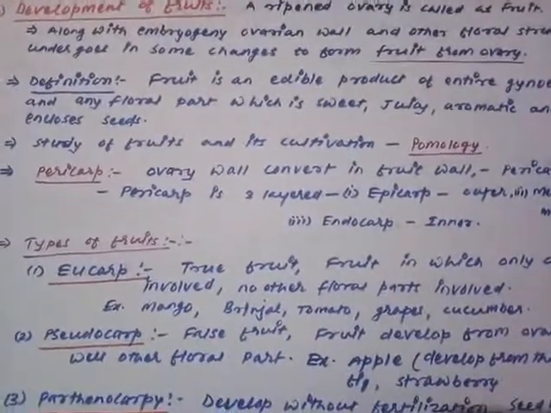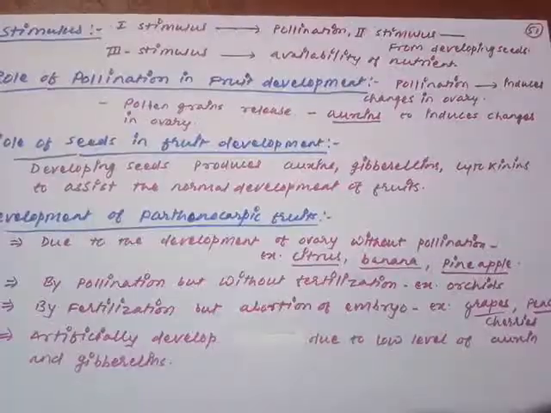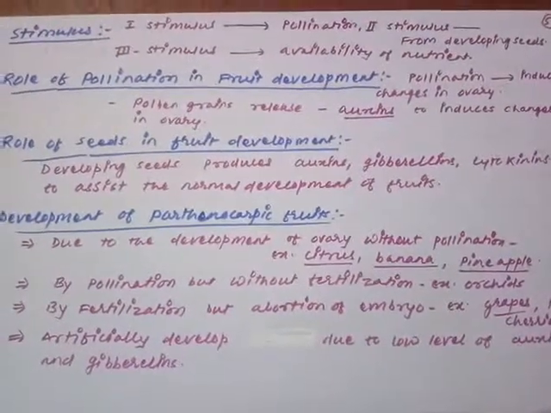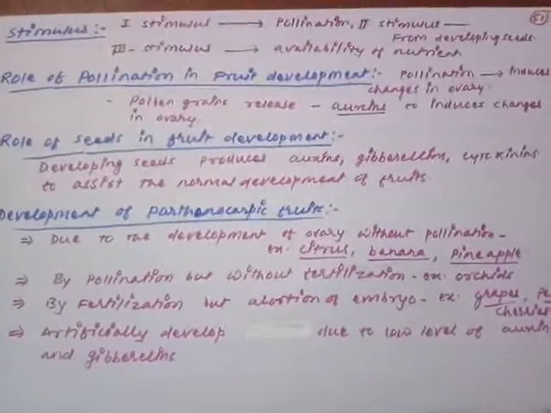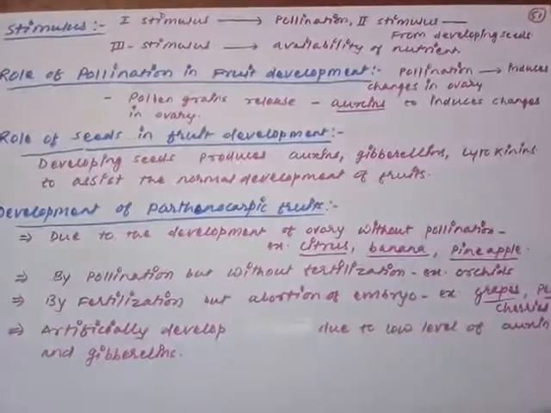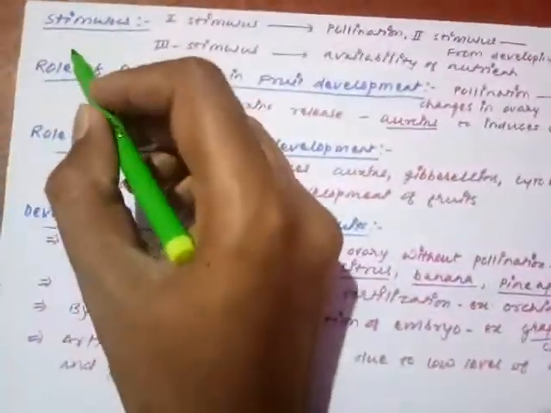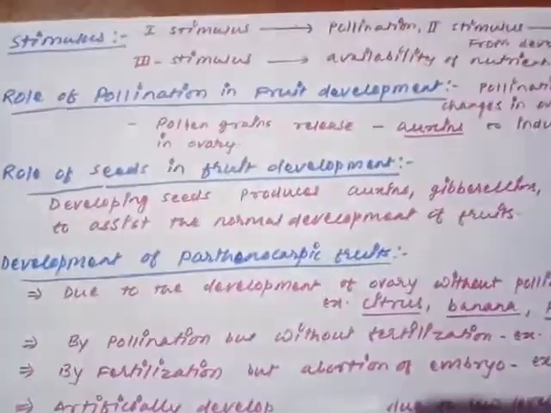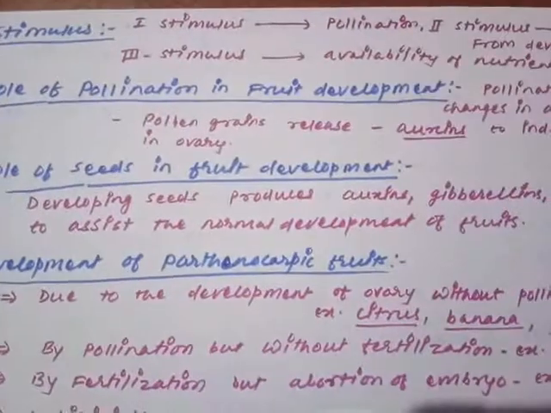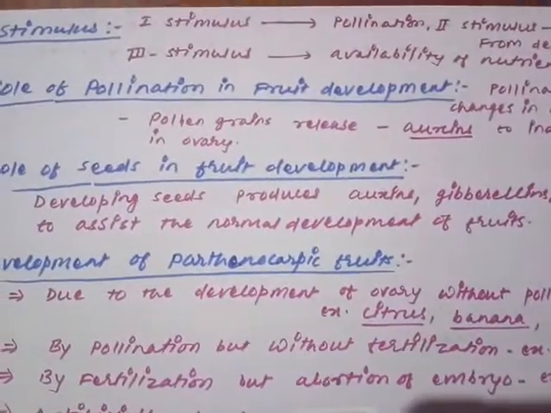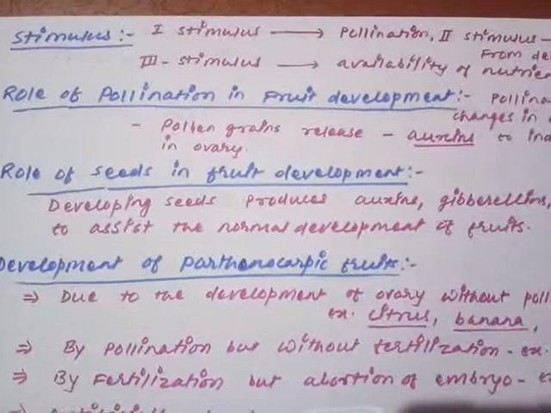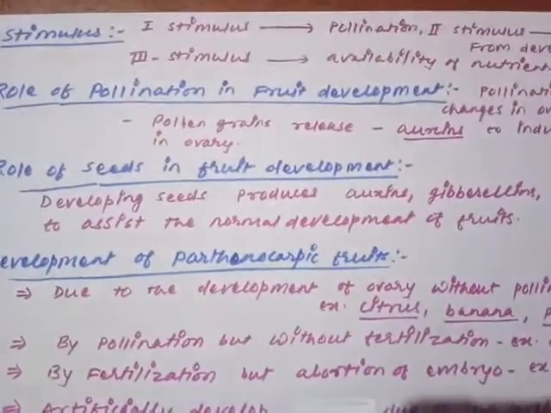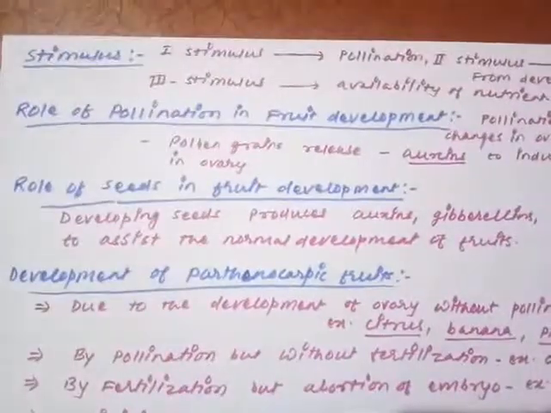So now we are moving on to the next topic of the fruit. Students, now I am discussing some more crucial points about the fruits. These points are very important for the NEET examination. First of all, we are going to discuss the stimulus. What are the stimulus, or from where does the development of fruit begin, how will the development of fruit begin? Which events are going to provide the stimulus for the development of fruit? So there are three different stimulus present.